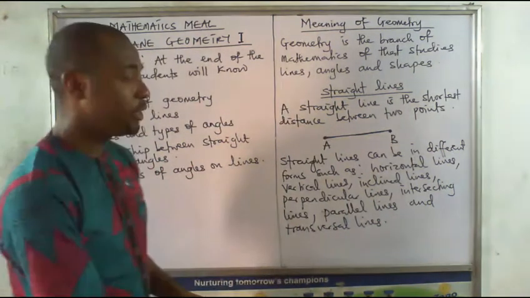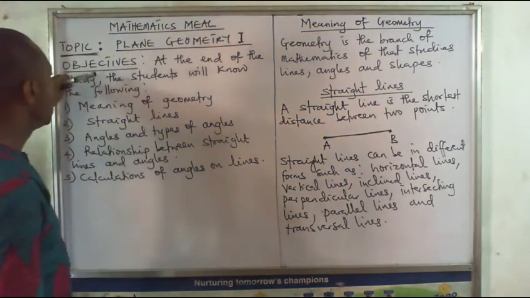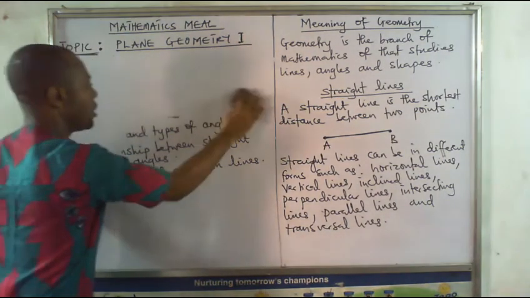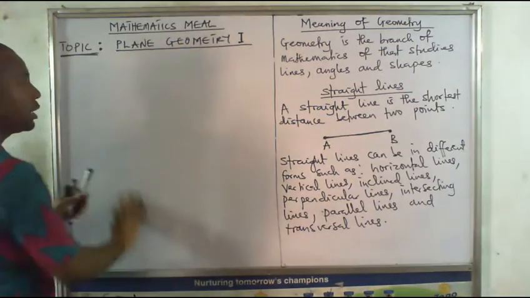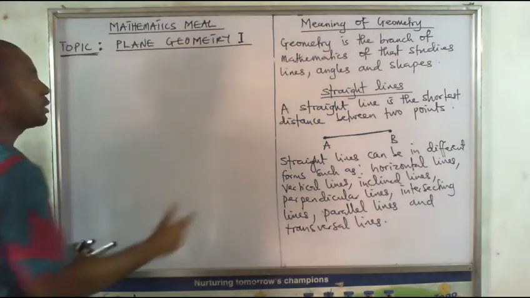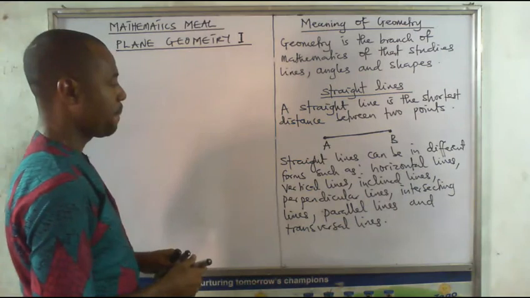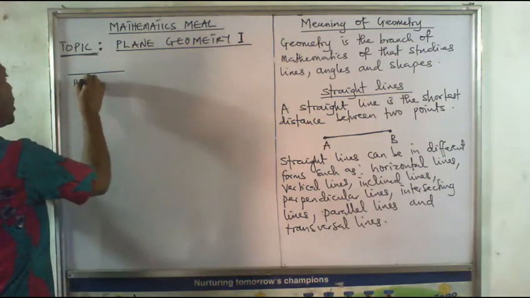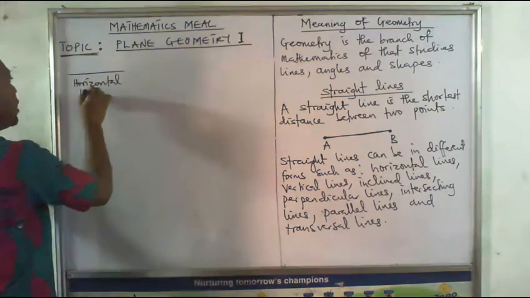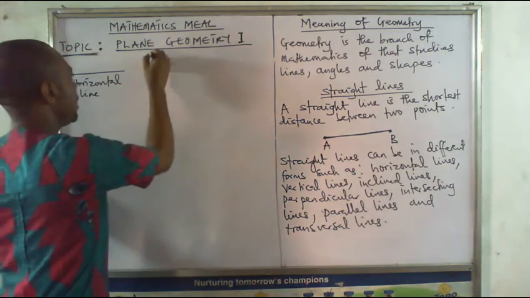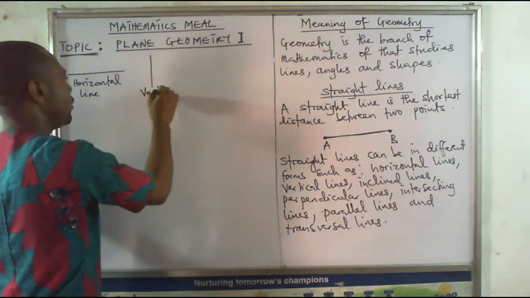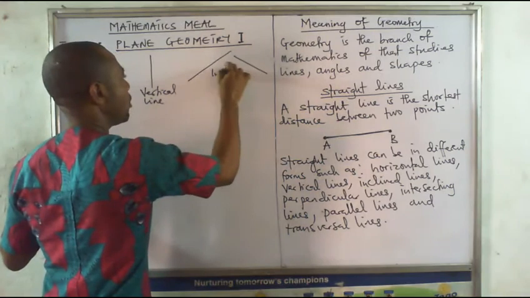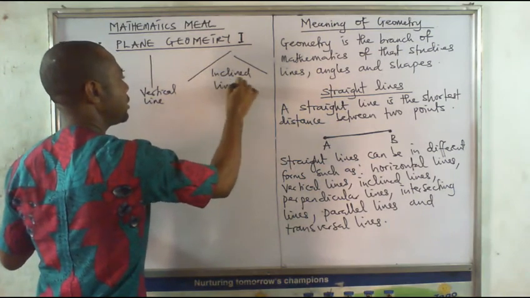So all these lines I mentioned, they are all straight lines. Now, let's use this part of the board. I believe you have written down the objectives of this study. All these are lines that we are going to illustrate now. So we have this. This is what we mean by horizontal line. A line like this is horizontal. A line like this is vertical. Lines like that are called inclined lines.